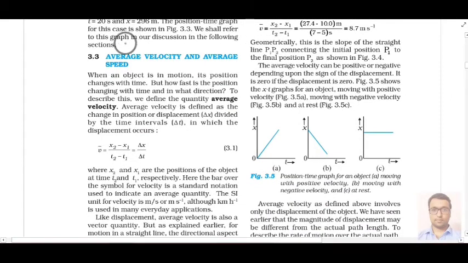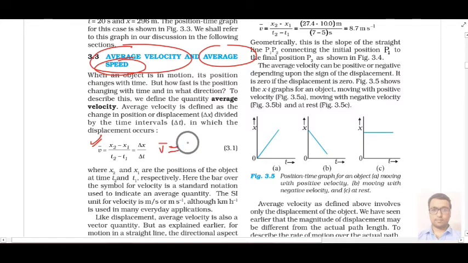Then we have a concept called average velocity and average speed. So remember, average velocity is what? Velocity is a vector quantity. You will learn it later in the next chapter, what is the difference between scalar and vector. But for now, try to understand velocity is given by displacement upon time. And you know displacement is calculated by x2 minus x1, or by taking the difference of positions. And t2 minus t1 is basically the time elapsed in that event. So velocity will be given by displacement upon time.